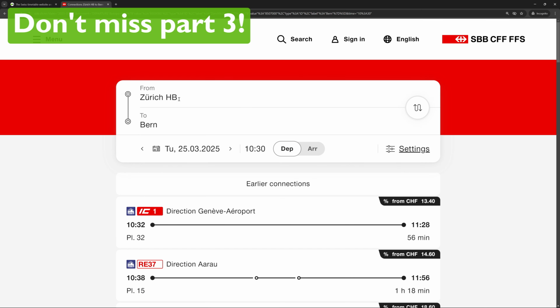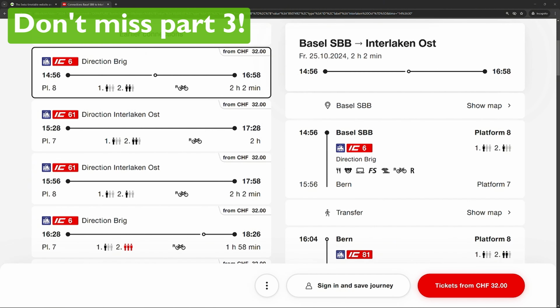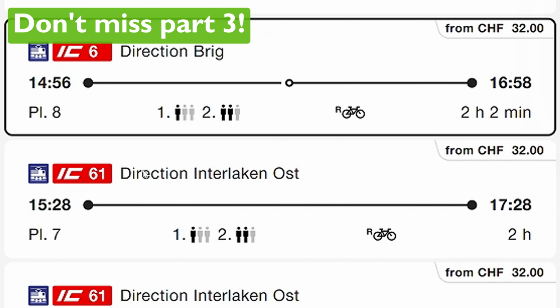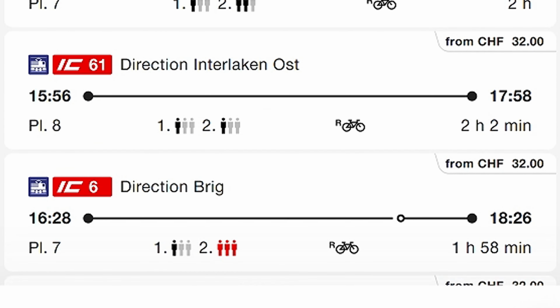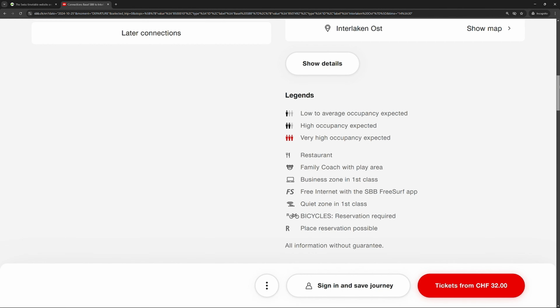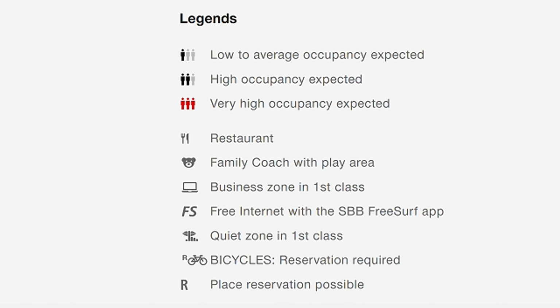In part 3 of this series, I'll show you how to see if it's a direct train or if you need to switch along the way. Also, I'll explain how to see if a train is likely crowded or not, and how to find train details like if there's a restaurant on board.